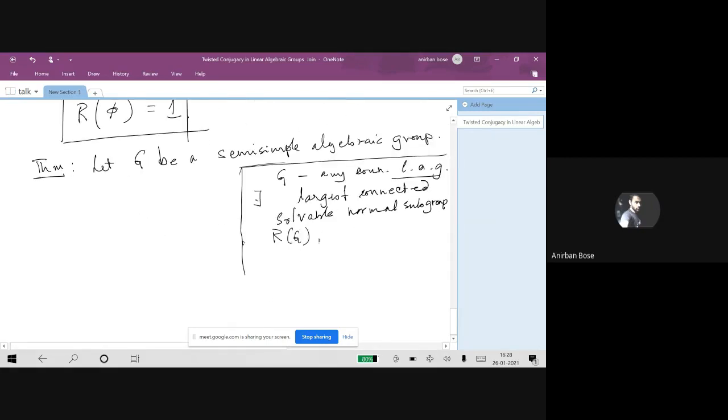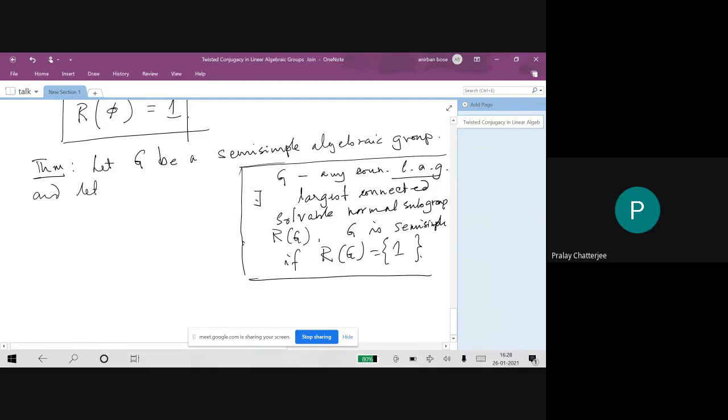We say that G is semi-simple if this RG is trivial. So this is the definition that we are working with. So let G be a semi-simple linear algebraic group.